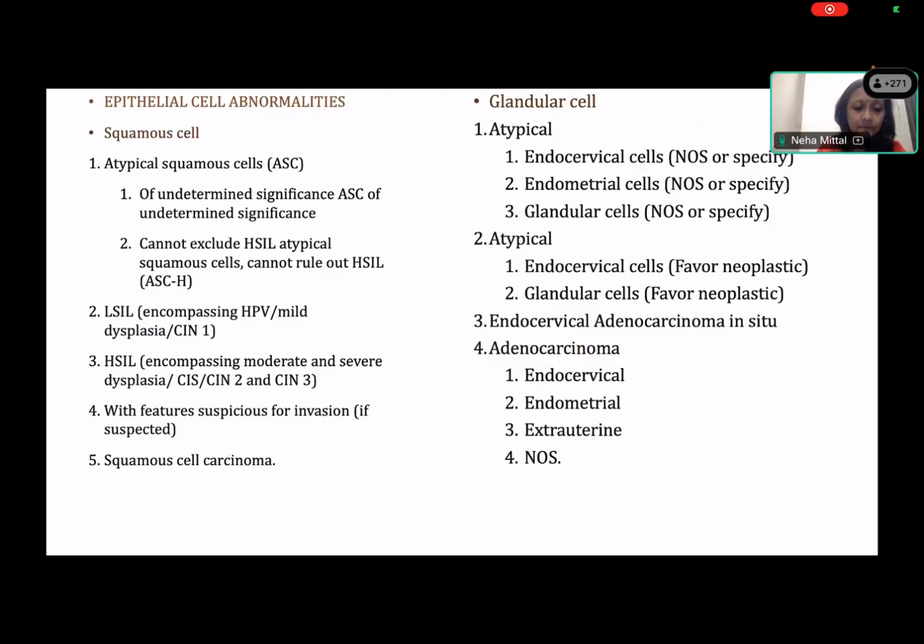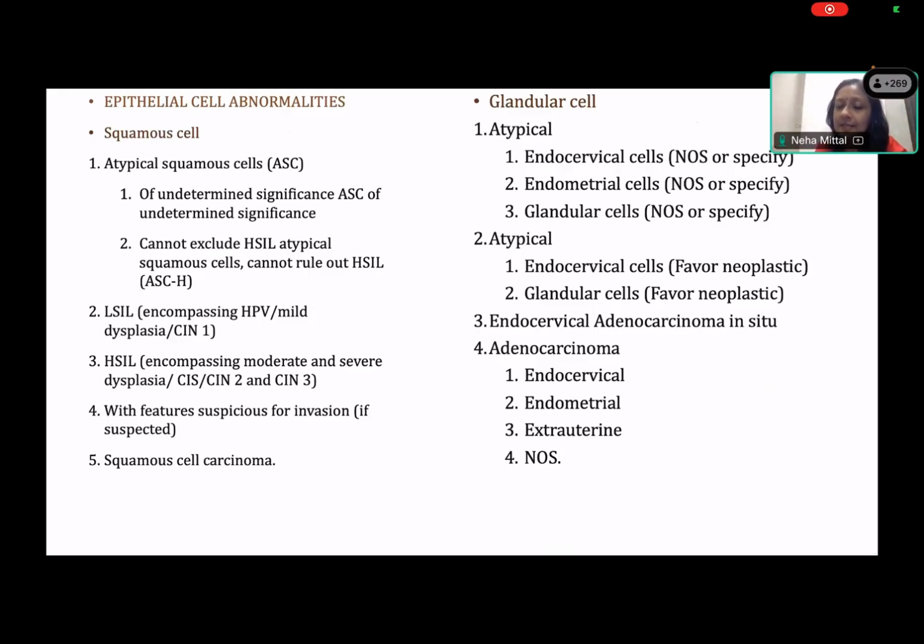Then we have atypical, in which you specify if the atypia is in the endocervical or the endometrial cells, and if you cannot, you call it glandular cell NOS. And then if there is atypia, whether it is favoring neoplastic. For example, in this case, you have features which are neoplastic, and features which suggest endocervical adenocarcinoma in situ: when they start forming glands, when they start showing clustering, when they start showing atypia in the form of nuclear membrane irregularity, but usually nucleolar prominence is not seen. In adenocarcinoma, you see fraying, nucleolar prominence, pleomorphism, and atypia which is more than in situ carcinoma, and papillary clusters or large clusters with glandular differentiation.